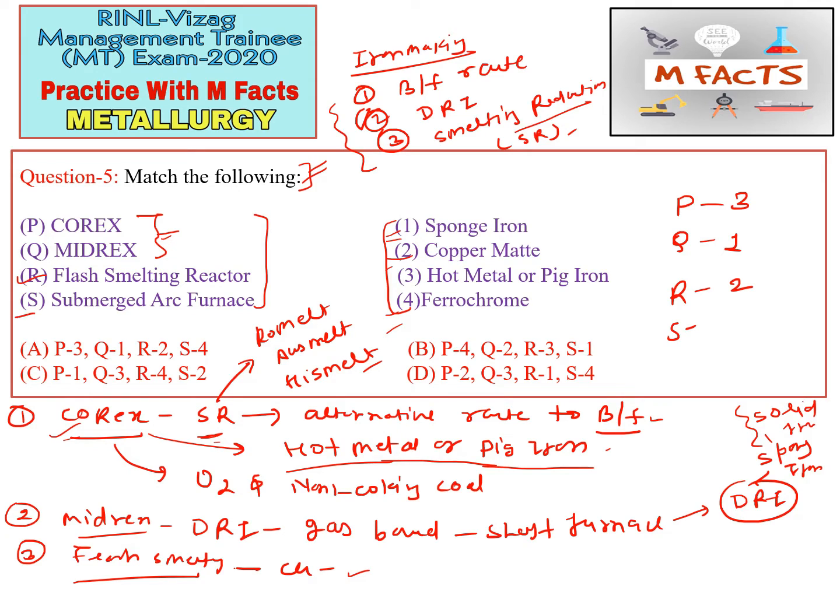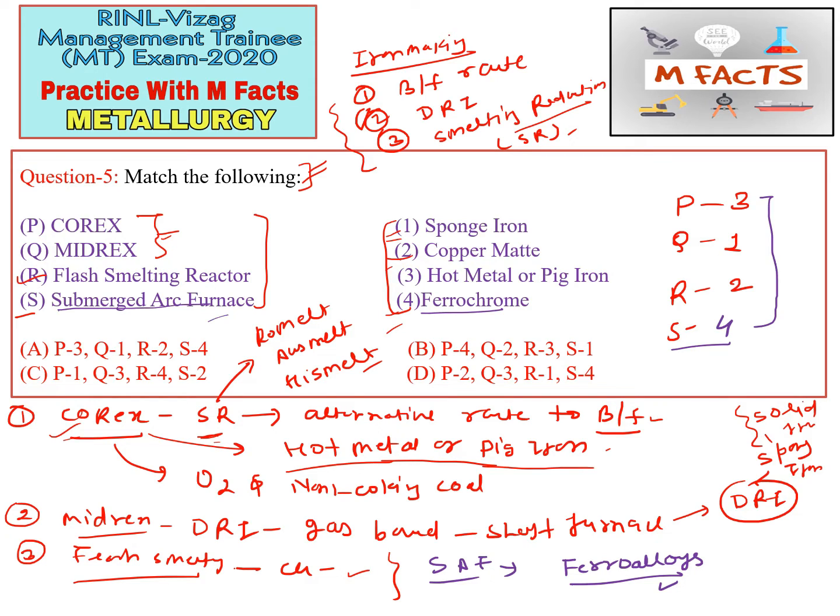Then the submerged arc furnace, sorry, not welding, this is a furnace. The submerged arc furnace, that is SAF, is basically used for the production of ferroalloys. We can produce ferroalloys through this submerged arc furnace, so you can match this ferrochrome. Ferrosilicon we can also produce through this submerged arc furnace. So we can match this S with 4. So the code is 3124.